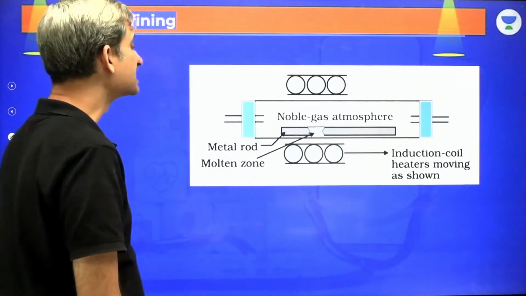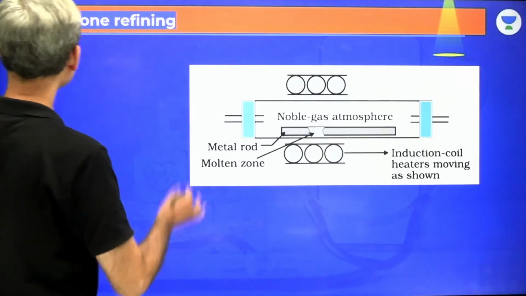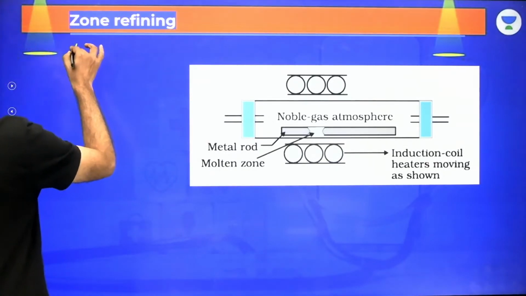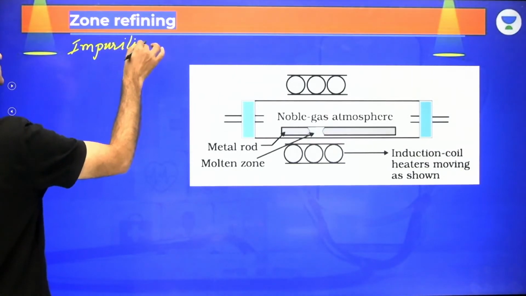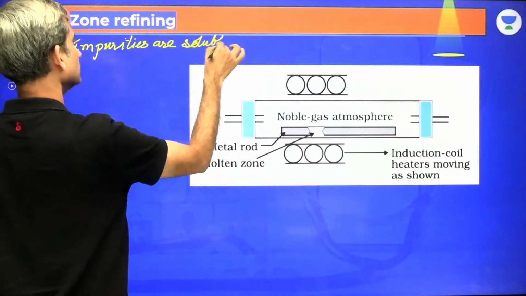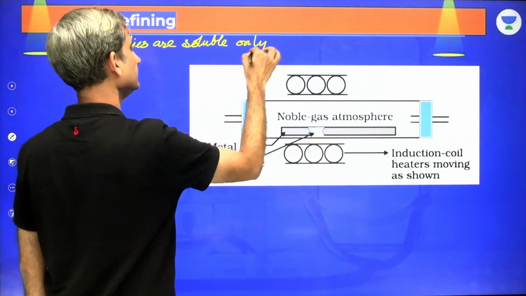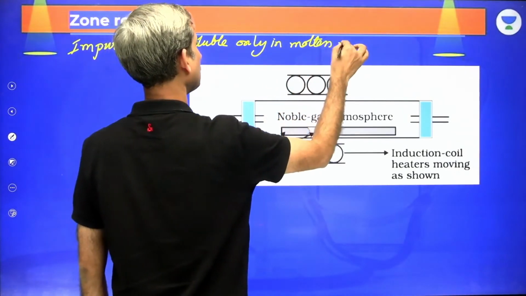Now what is the principle of zone refining? What is the basis of zone refining? The basis of zone refining is that impurities are soluble only in molten metal.